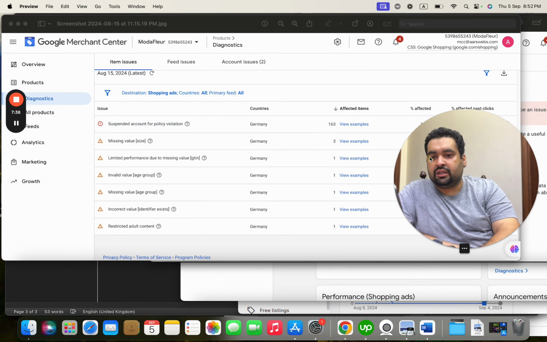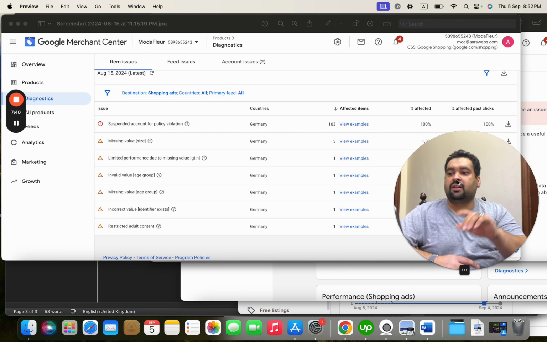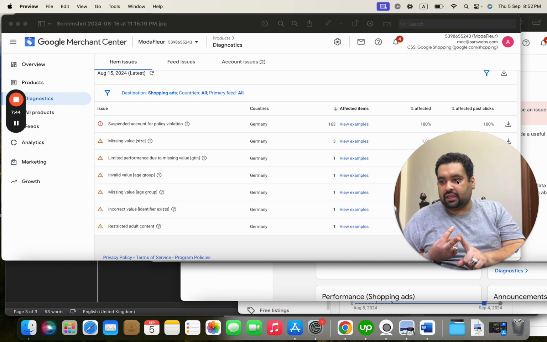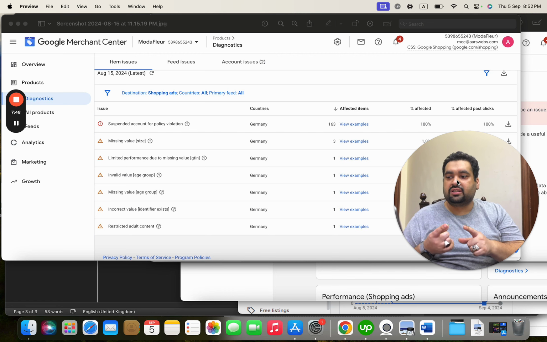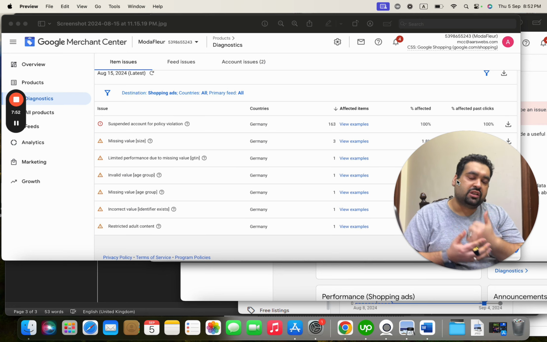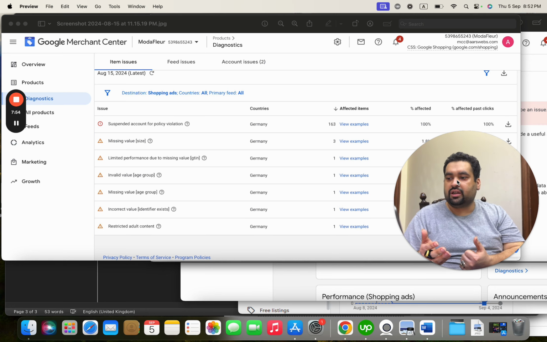And you can see the other issues on the website present as well, like missing value, limited performance due to missing value, GTIN invalid value, age group missing value, incorrect value, restricted adult content. So actually we had to sort other issues on the GMC as well. These issues were sorted as well.